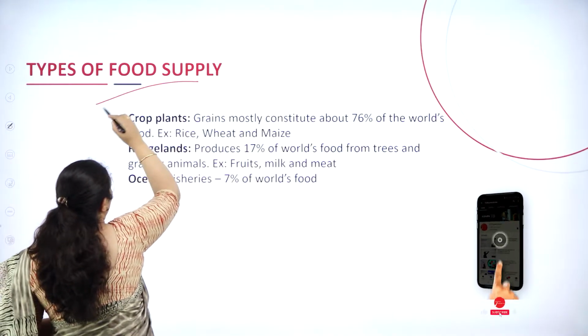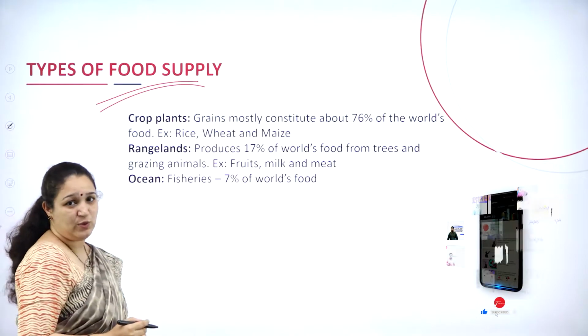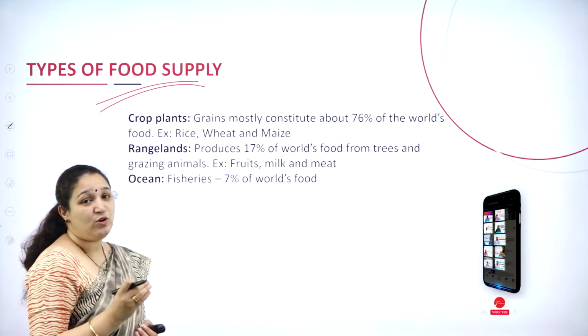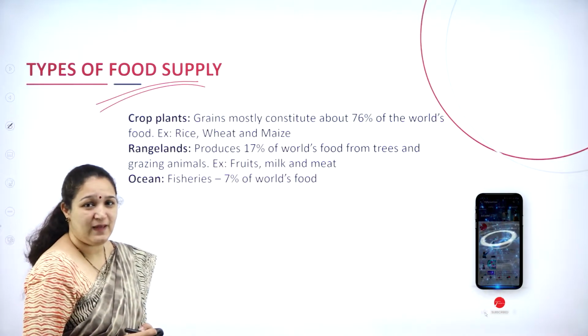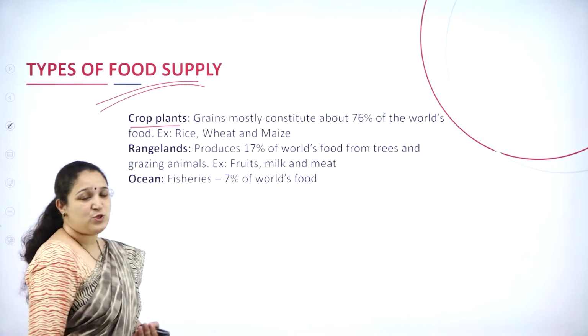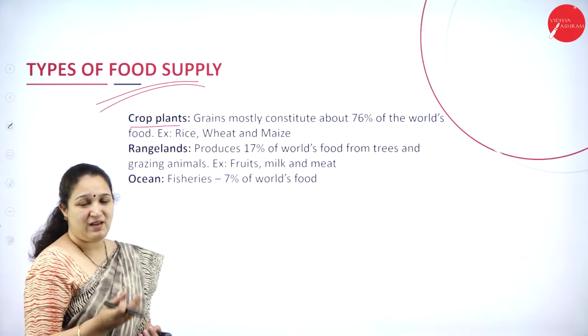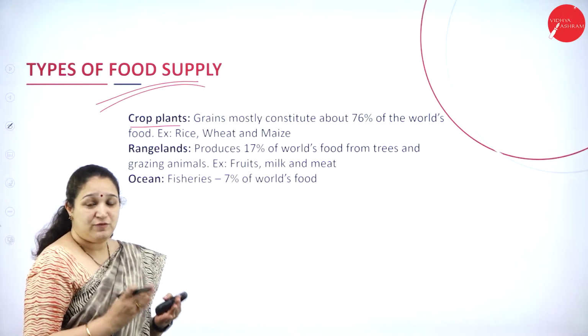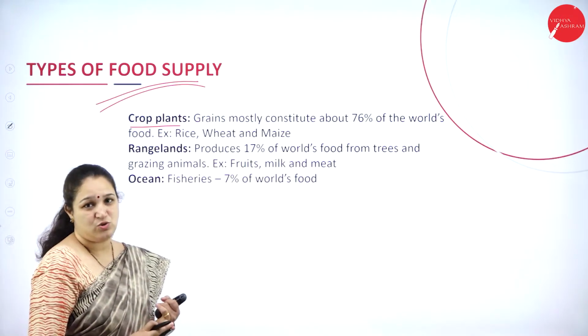Types of food supply is the first thing which we are going to study under food resource. What are the different types of food supply? First one is the crop plants. The grains which we get from the crop plants like rice, wheat, maize, jowar, etc. are the first type of food resource we have.